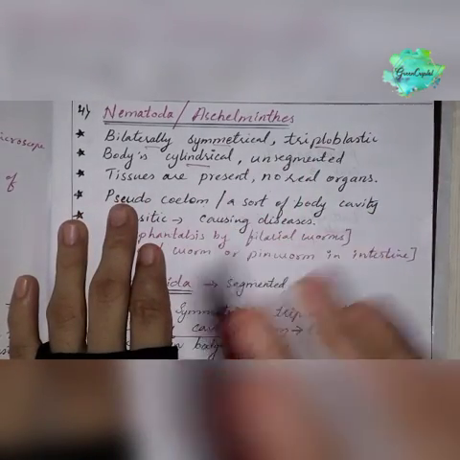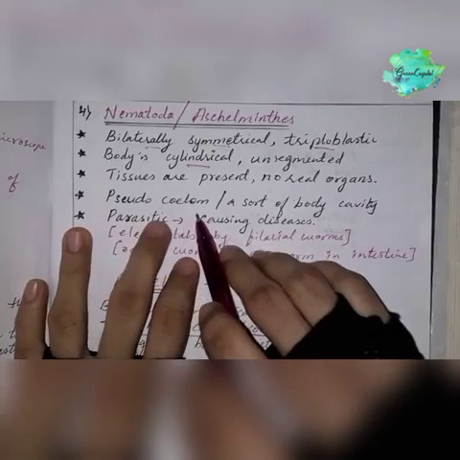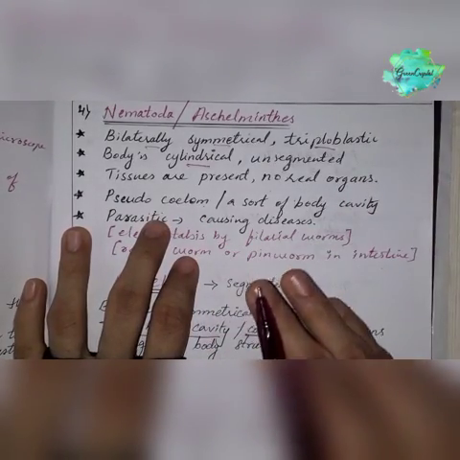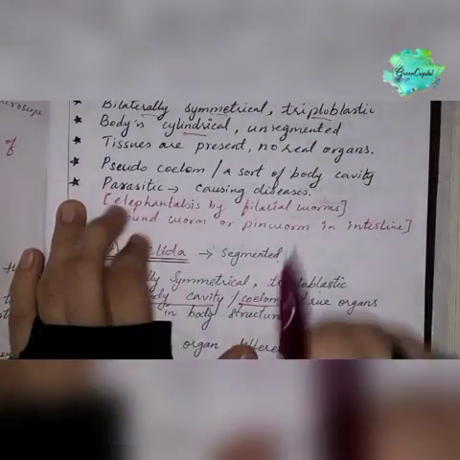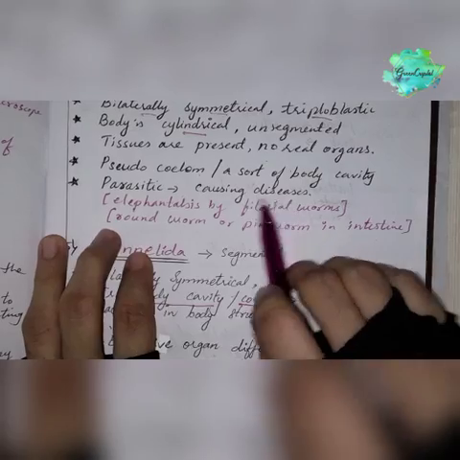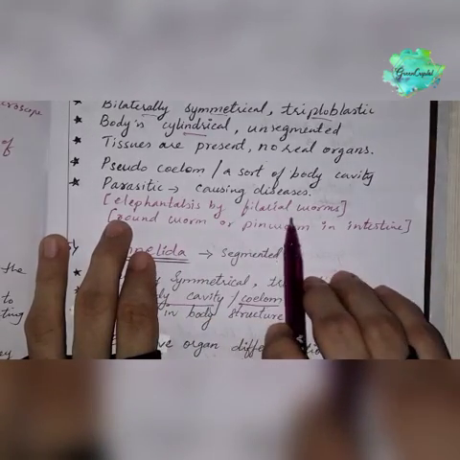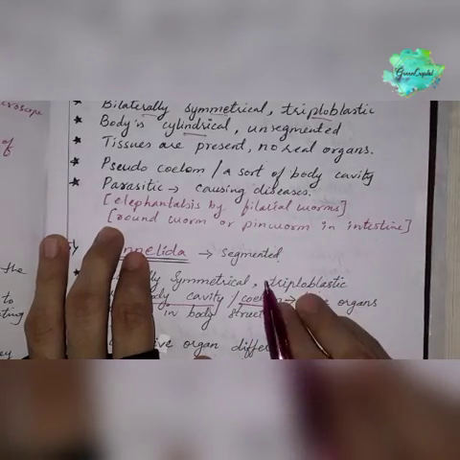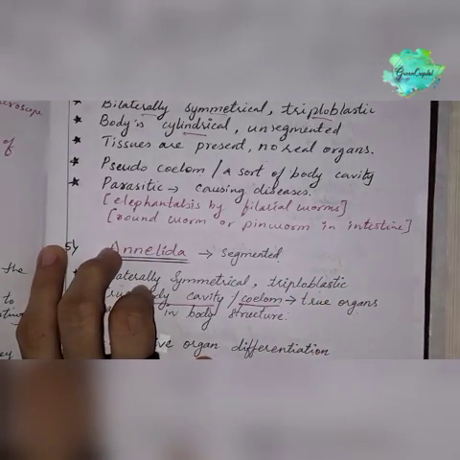Tissues are present, no real organs are formed, and there is a pseudocoelom. Okay, a sort of body cavity-like thing will be there, not an exact body cavity again. And they are parasitic, causing diseases. Okay, they are causing diseases, very harmful. Elephantiasis by the filarial worm, and roundworm or pinworm in the intestine are famous examples of this.